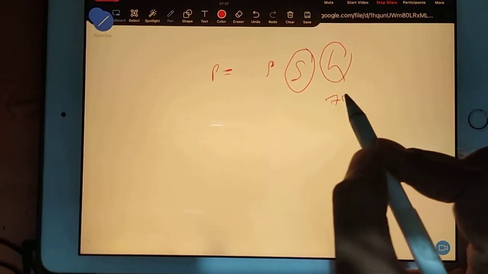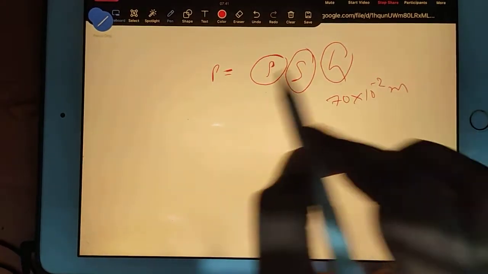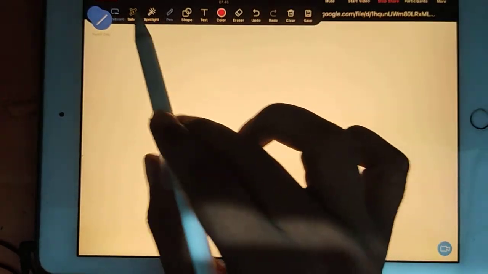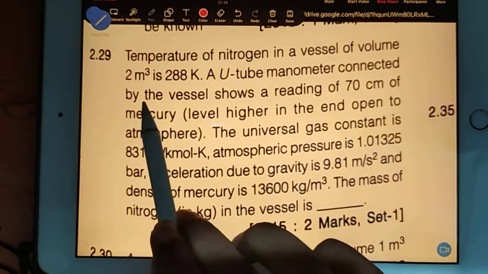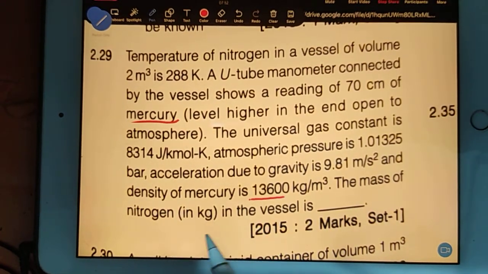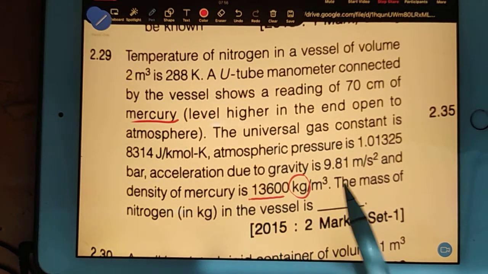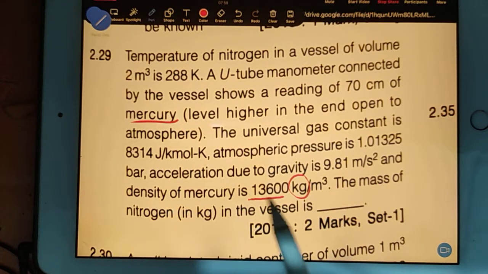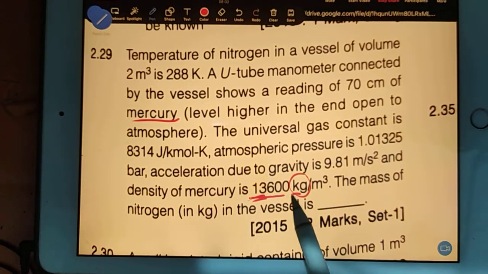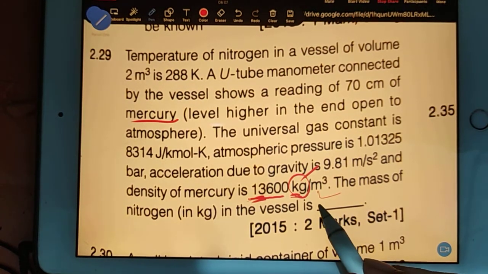Now here this h is 70 centimeter multiplied by 10 to the power minus 2, in meter. Rho is the density. Which rho will you take? The manometer liquid. Mercury, 13 point something, is the value they should give. It is given as 13 point something, and it must be given in kilogram per meter cube, otherwise they would give it in gram or liter. So it is clear SI unit. How will you check the unit is correct or not? Mass should be in kilogram. Volume should be in meter cube.